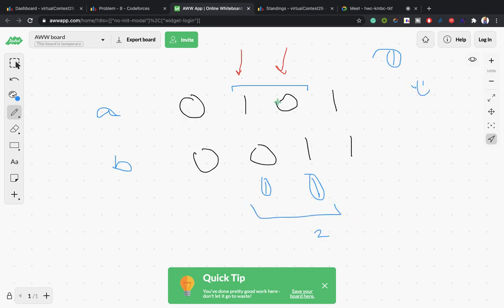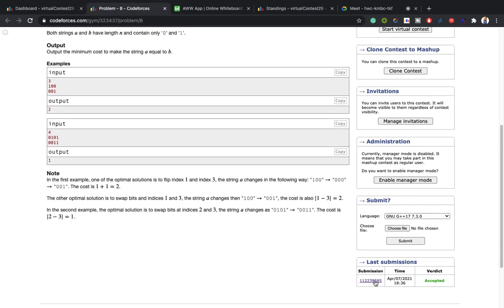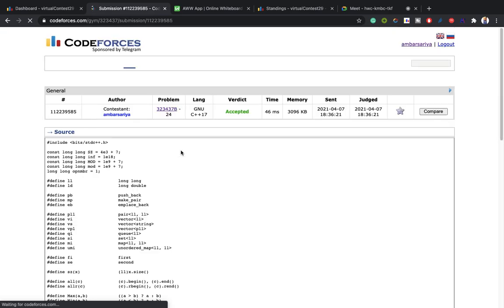So here the intuition is, whenever we get two adjacent pairs of digits which are not equal to the same B, then only at that place we will do the swap. In the other case we always do the flip, because that costs less than the swap. So yeah, this is the question B, and here is the implementation.